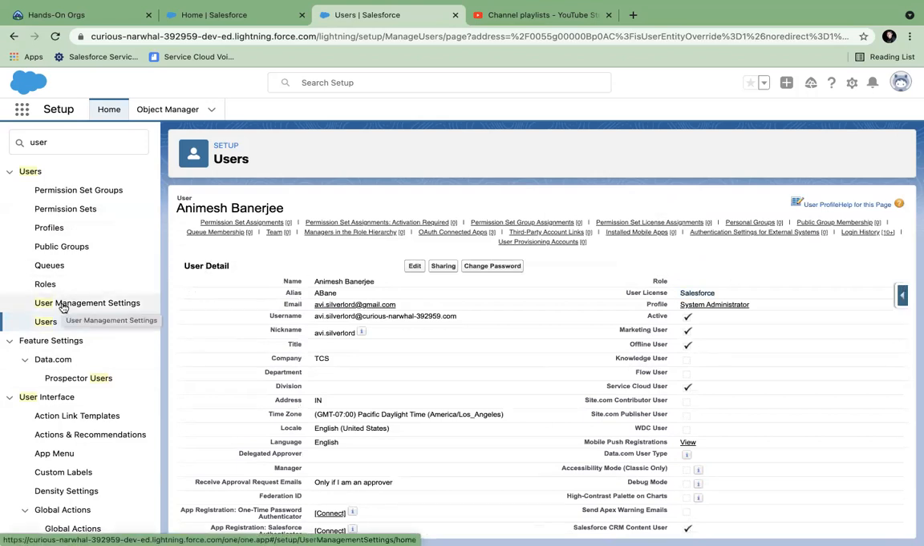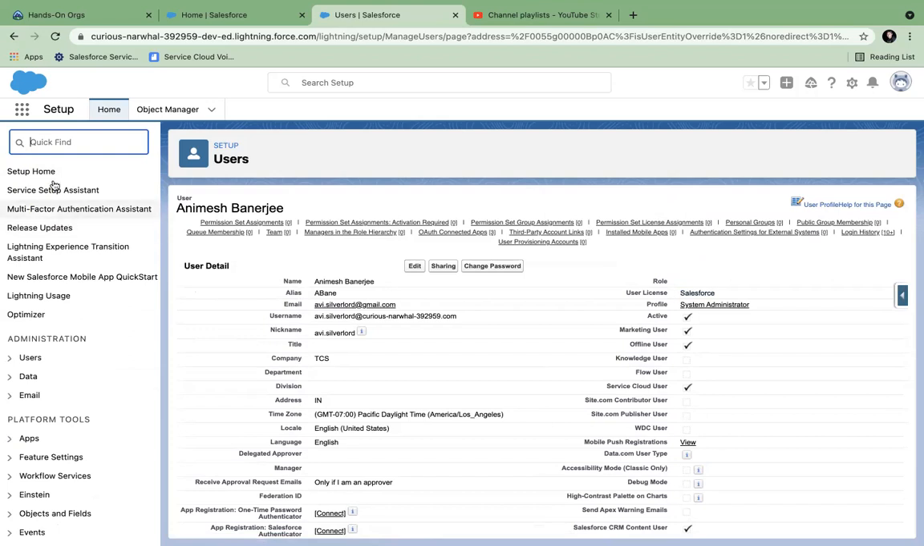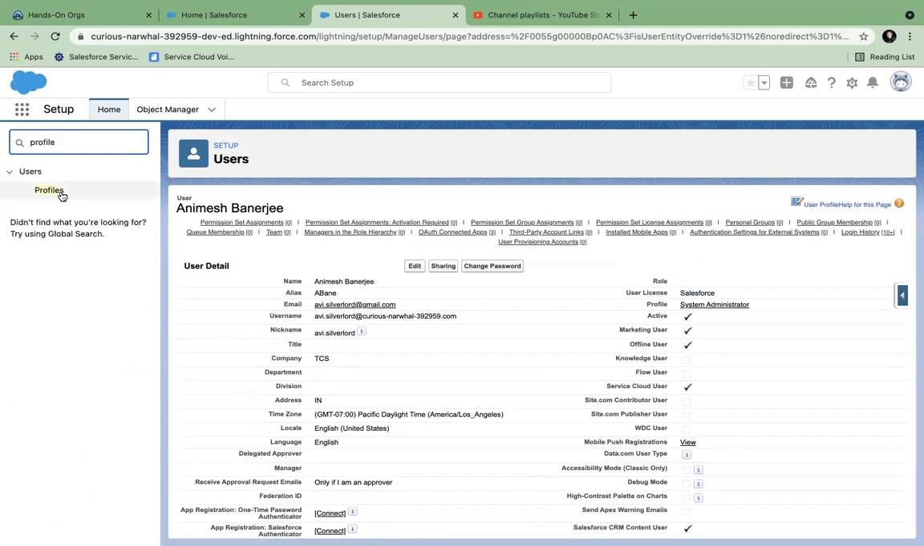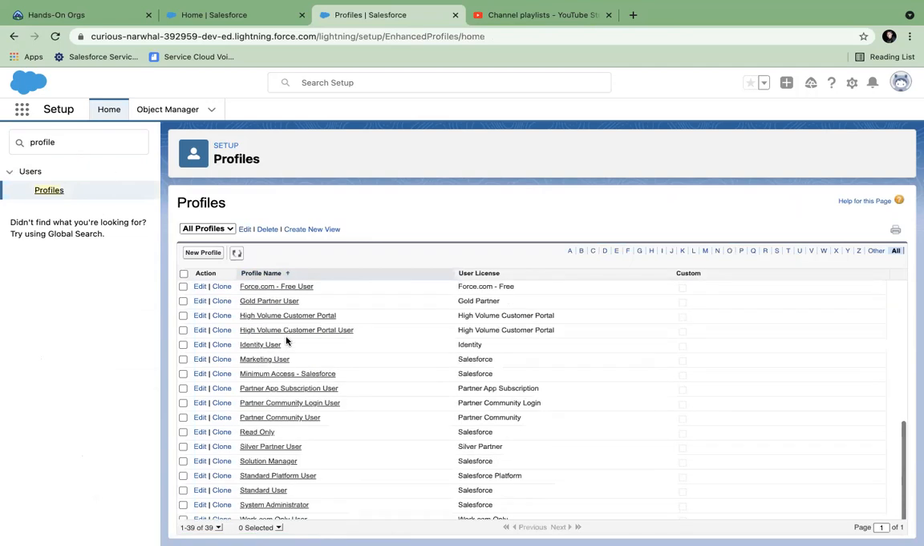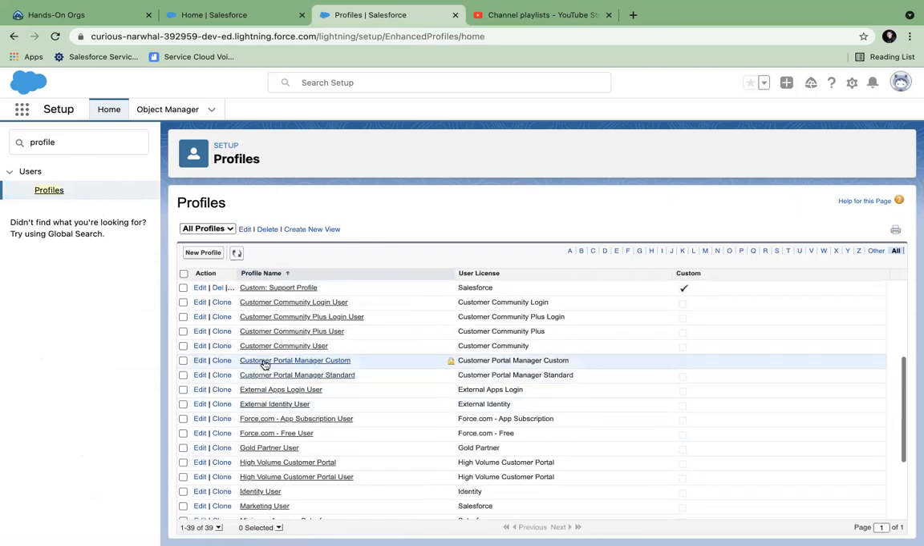Okay. So that was object level security. Now let's see, what is field level security? If you go to the same profile once again, there is an easy way of seeing it, but I will show you the tougher path first. Then I will show you the easy path.